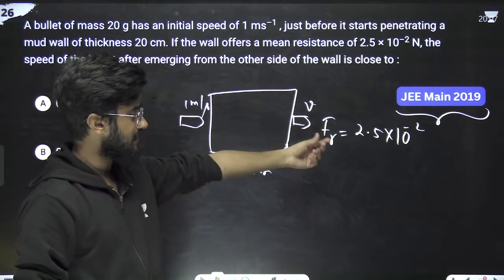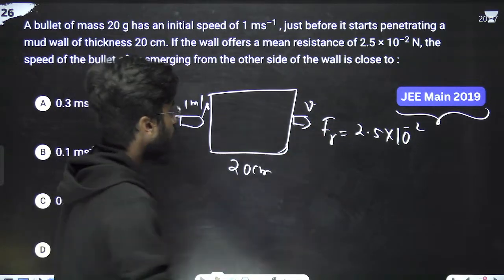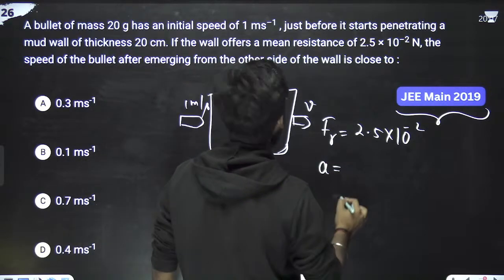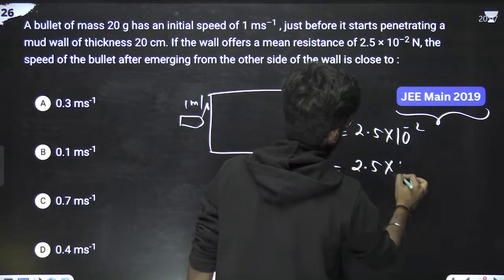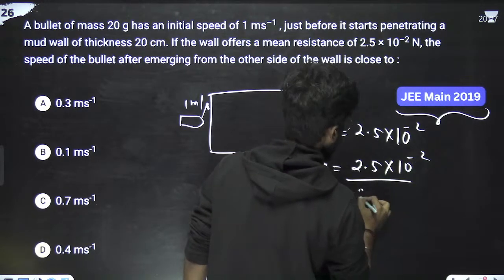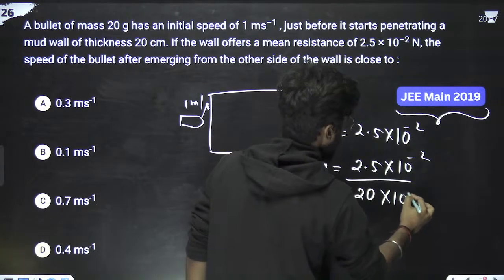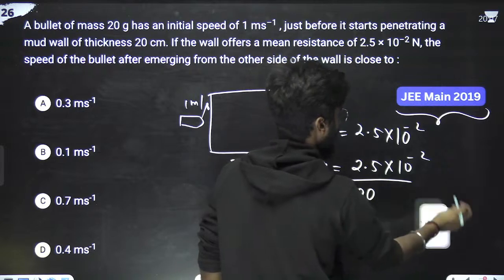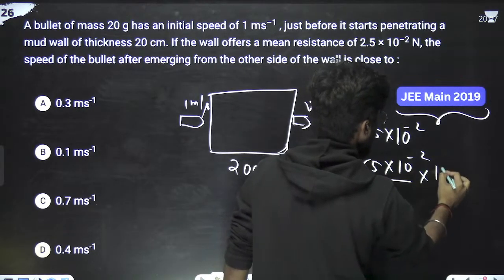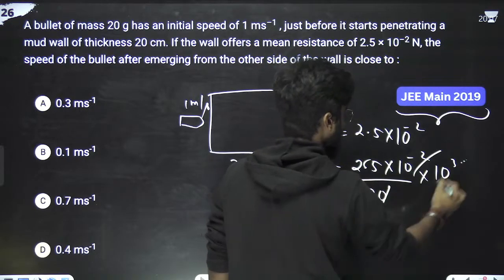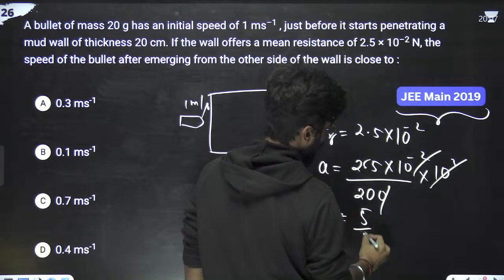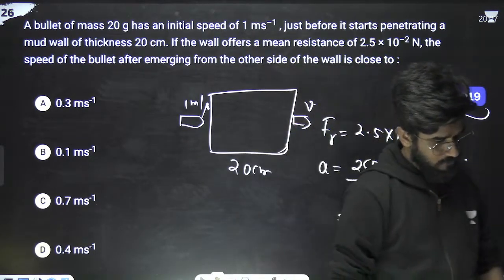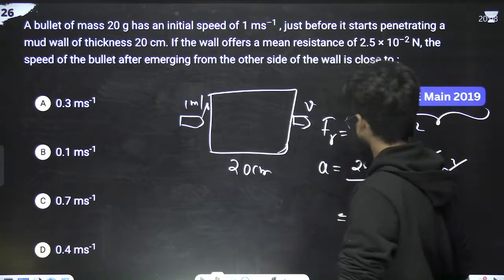If this is the resistive force, we can write the acceleration a as force upon mass: 2.5 into 10 to the power minus 2 divided by 20 gram. Gram means 10 to the power minus 3, so we can write 10 to the power plus 3 here. These got cancelled. We are left with 5 by 4, so 5 by 4 is the acceleration.